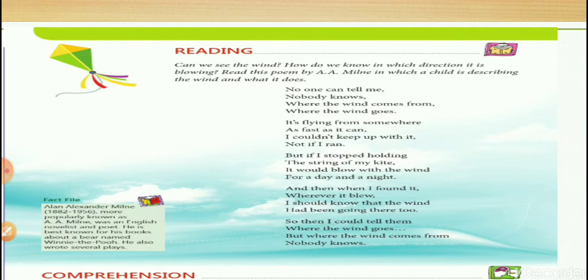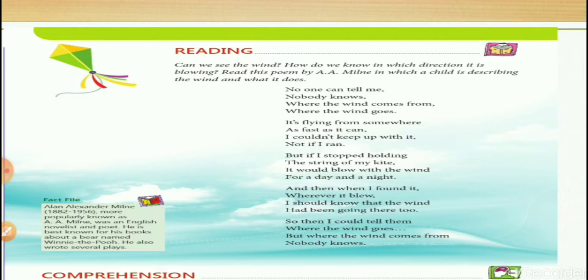Look at the lines of the first paragraph. The first line finishes with "nobody knows"? No one can tell me. Second line finishes with "knows". I told you last words have to rhyme. Here they are not rhyming. Where the wind comes from. Where the wind goes. From, is it rhyming with anything? From, knows, no. Knows and goes are rhyming. So in paragraph 1, your rhyming words are knows and goes. Now let's take one more example.